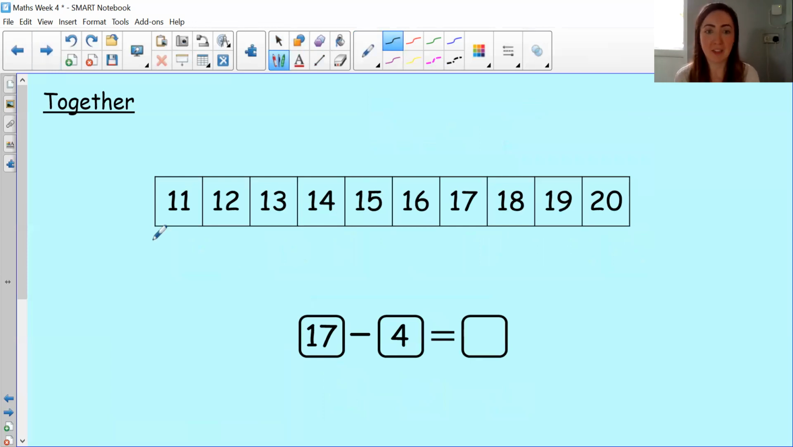Okay, so let's do this one together. Working out, what is this number? 17 take away 4. So where do we need to start, guys? See if you can work this one out. So pause here to work it out and then come back.